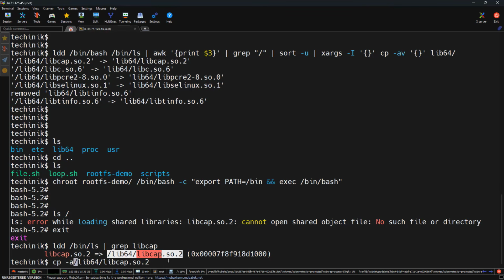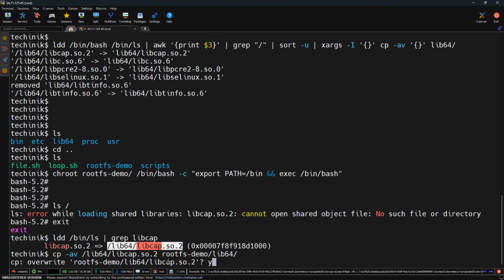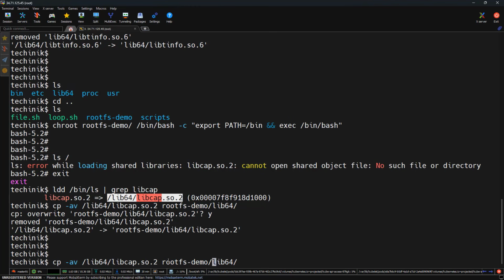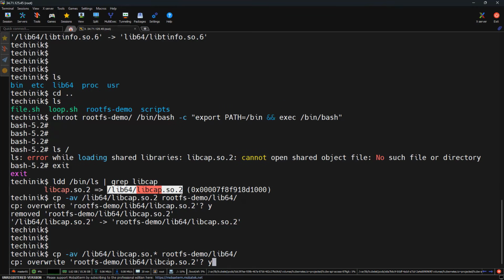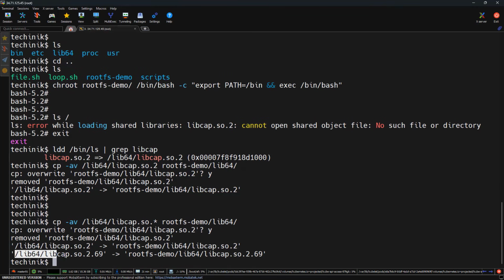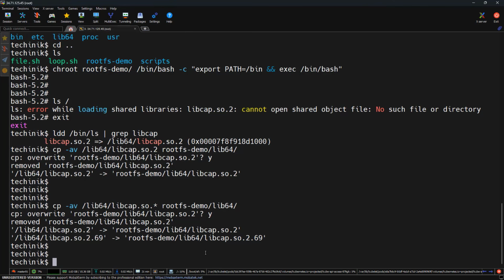So cp -av and to the path, that is rootfs and lib64. Let's do the overwrite here, and let's copy all the files under there with the libcap name, so it will not throw an error again if some other file is missing or required over there. Let's see, it's overwriting it. If you see, it copied another file, that is 2.69. Let's run the chroot command again. So chroot.